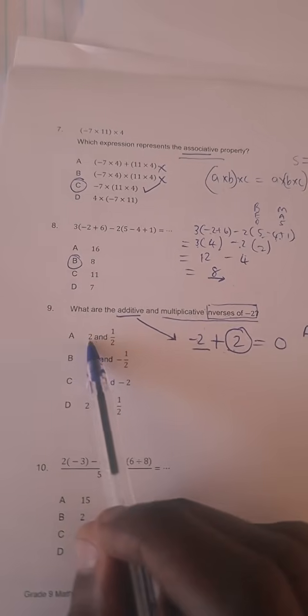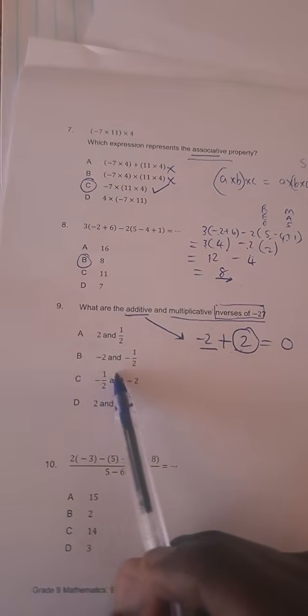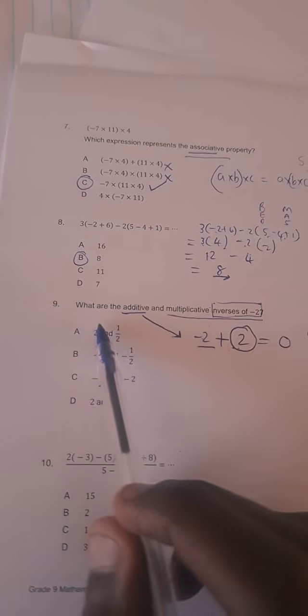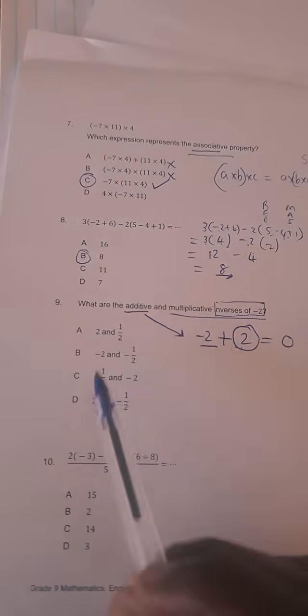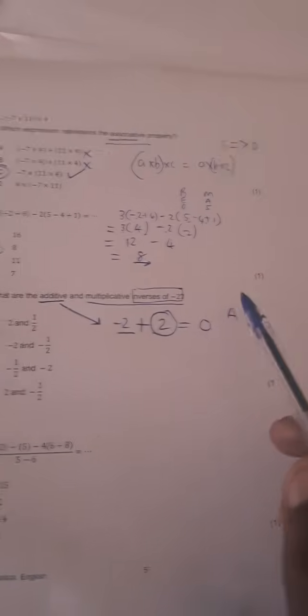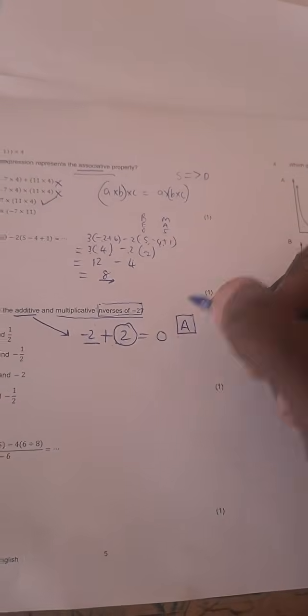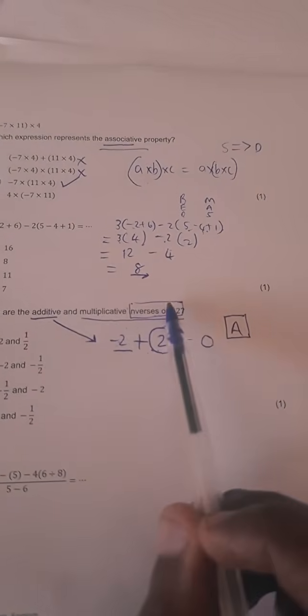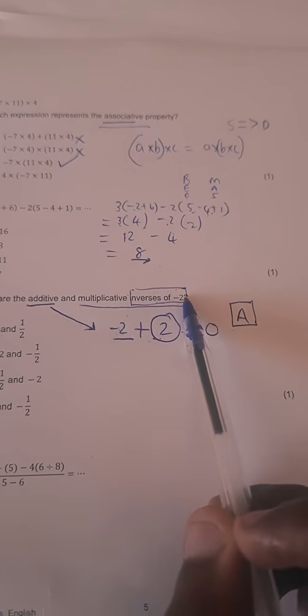Let's come here. 2, this one is out, this one is out, 2. So we have A and D as a possible option or choice. So for additive inverse, what do we mean by that? That number we are going to add to negative 2 to get 0. It is 2.